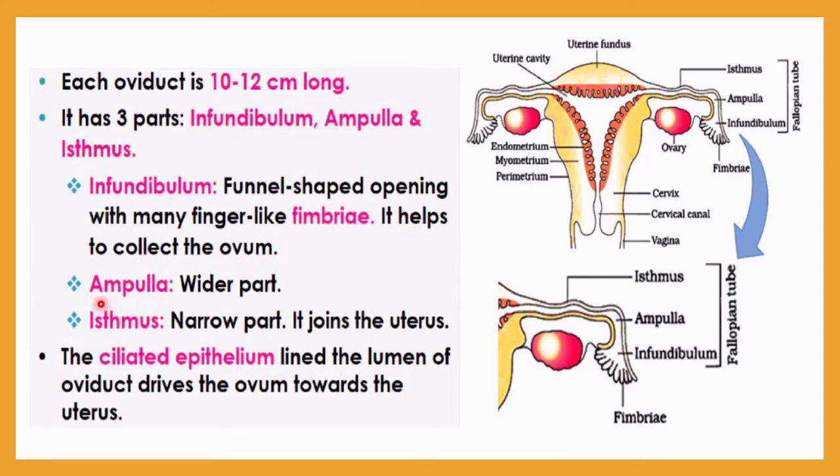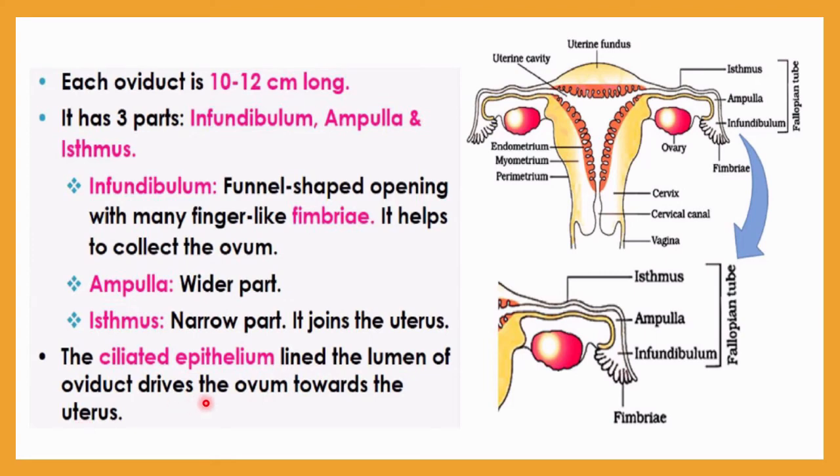Next, the middle part is the ampulla, which is a wider part of the fallopian tube. Then isthmus is a narrow part of the fallopian tube, and it joins the uterus. Here you can see isthmus is directly connected with the uterus, and that is the last portion of the fallopian tube. The ciliated epithelium lines the lumen of the oviduct. So this fallopian tube is covered internally with ciliated epithelium, which drives the ovum towards the uterus.